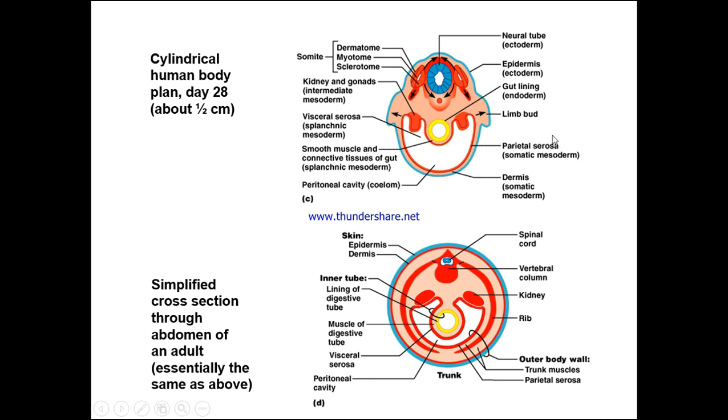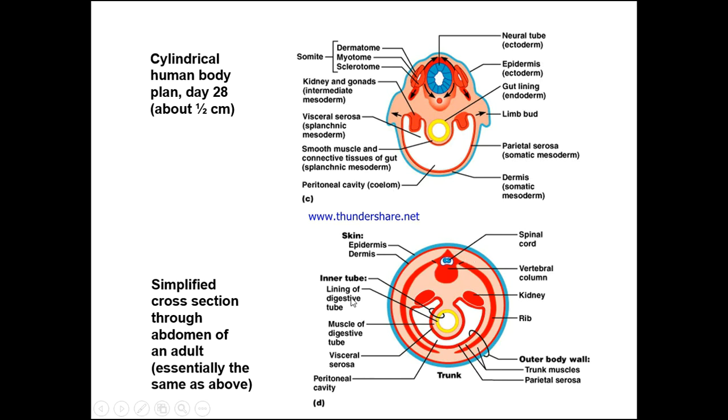And then we're going to have the parietal serosa, the somatic mesoderm, the dermis, the somatic mesoderm, and the peritoneal cavity, the coelom. And this would be the smooth and connective muscle of the gut, the splanchnic mesoderm.